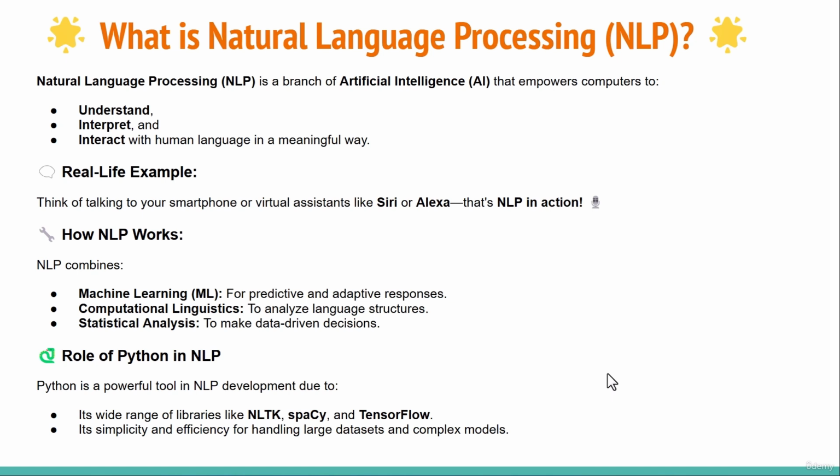Next is Python. Python is a very important tool within NLP. The reason for this is that Python has many libraries that are used with NLP. You can think of these libraries like extensions we install in Chrome for extra functionality, or plugins we use in WordPress for additional capabilities. These libraries are attached to NLP to provide extra functionalities. Libraries like NLTK, SpaCy, and TensorFlow are widely used. The biggest advantage is that using Python is crucial for handling, analyzing, and sorting the massive amounts of data involved.